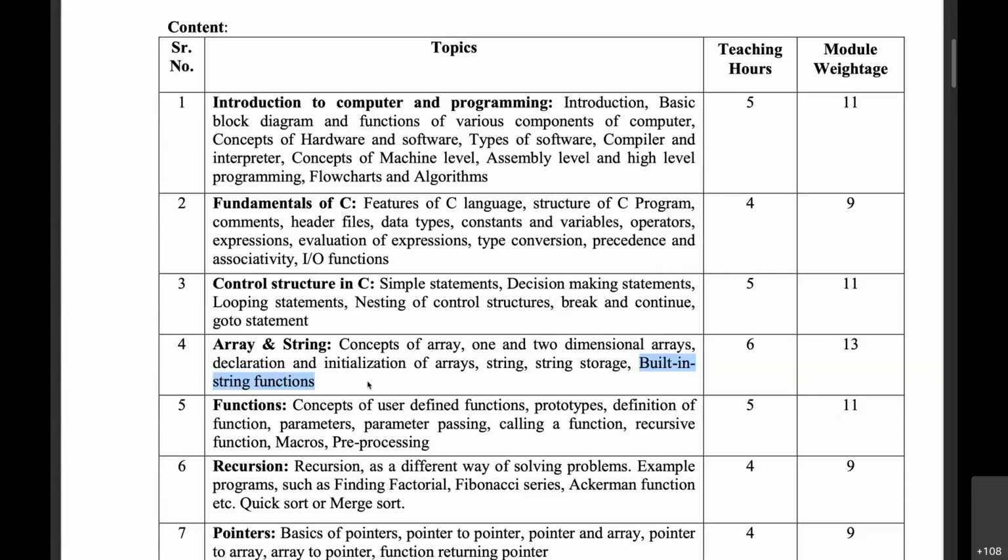Now I have uploaded all the PPTs in your e-content up to unit number 4, so you can refer to them. All the recorded videos are available online. You can refer to those videos at any point of time. All the lab sessions are also recorded and uploaded. You can refer to those lab session videos if you want to.